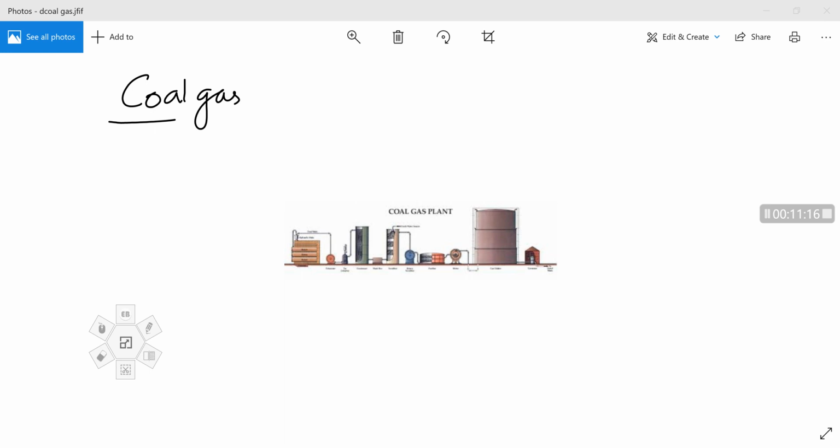So just observe the diagram here. Here we can see where the coal gas is prepared, that is the coal gas plant.